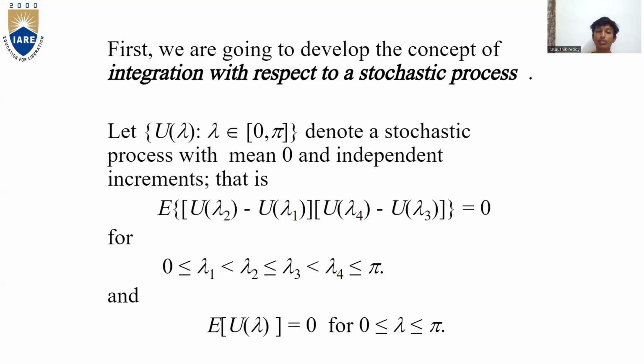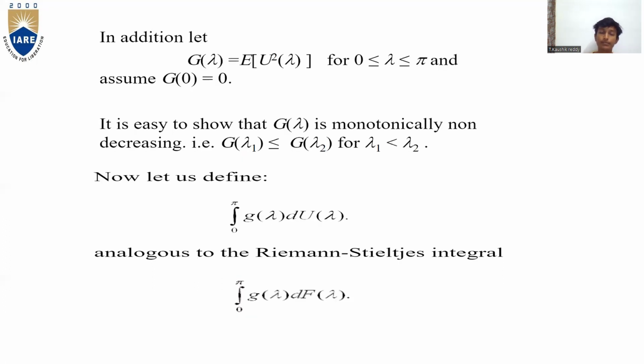That is, E of u of lambda 2 minus u of lambda 1, times u of lambda 4 minus u of lambda 3, is equal to 0, for the condition 0 less than or equal to lambda 1 less than lambda 2 less than or equal to lambda 3 less than lambda 4 less than or equal to pi, and E of u of lambda is equal to 0 for 0 less than or equal to lambda less than or equal to pi.